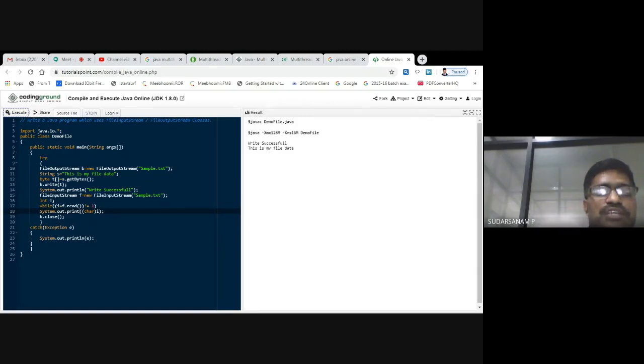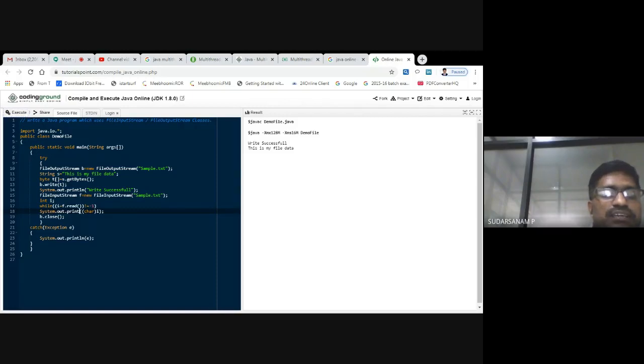Next, FileInputStream f is equal to new FileInputStream. You are opening that file and reading till end of the file: while i = f.read() is not equal to end of the file. System.out.println character of i, that is what you have written here. First letter is T, next is H, next is I, next is S. Everything will be displayed.